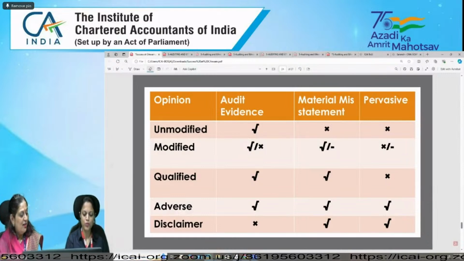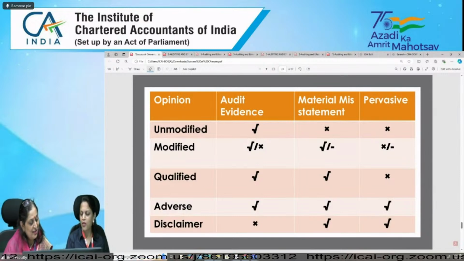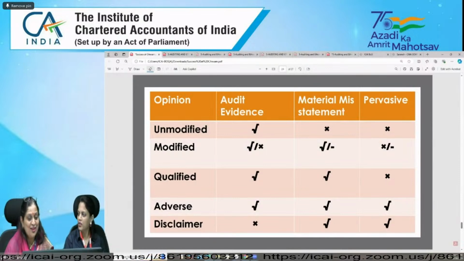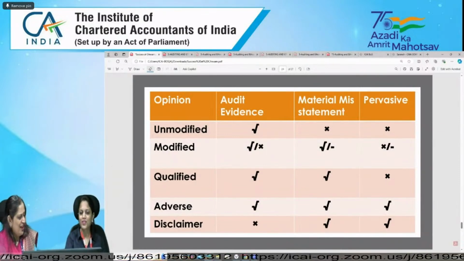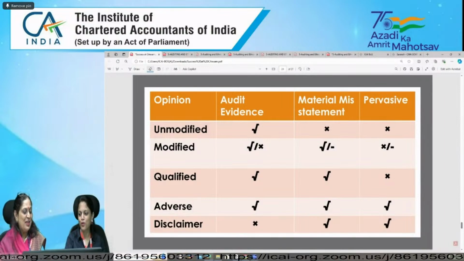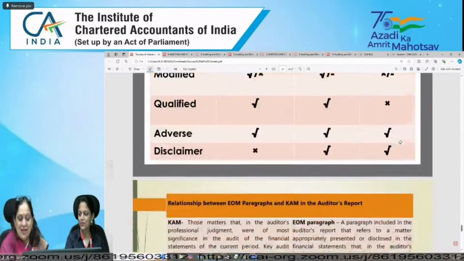Now, one more question was there. Yes. What is emphasis of matter paragraph, key audit matter paragraph, and other matters? ये तो आपको बहुत आती है ना, ये क्वेरी तो बहुत आती है ना आजकल क्वेरी पे बच्चों को. तो क्या कोई चैट में लिखेगा?